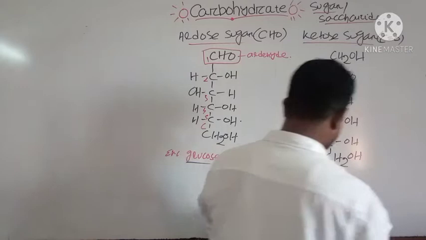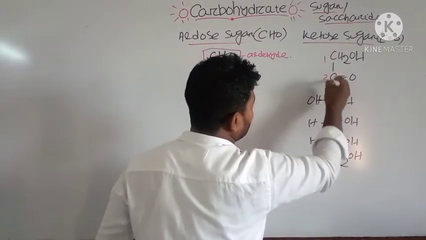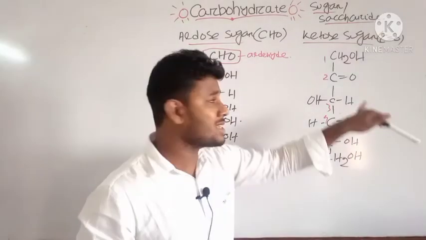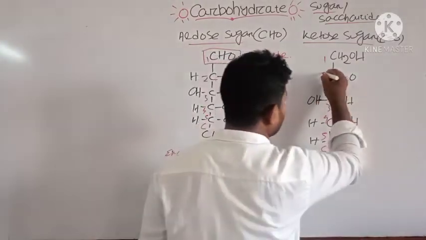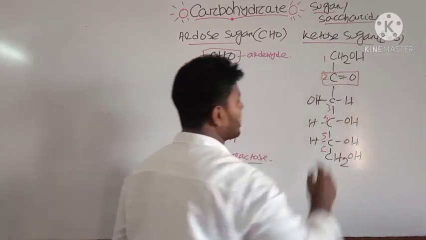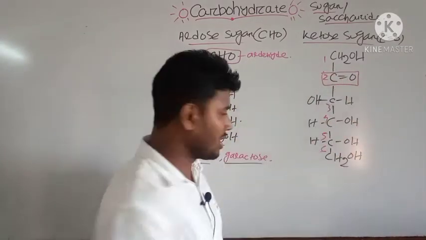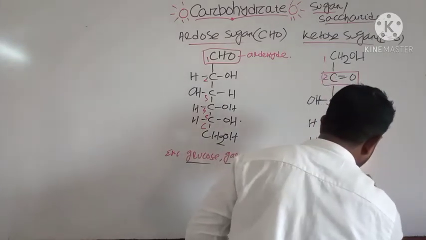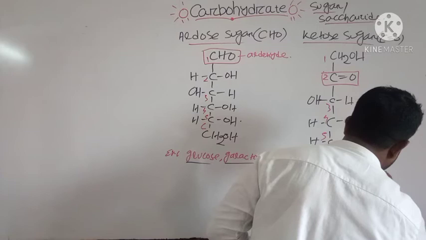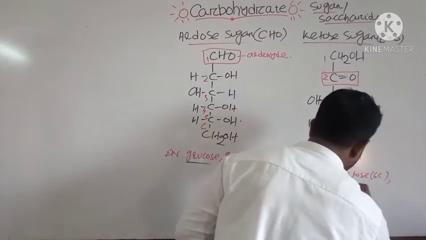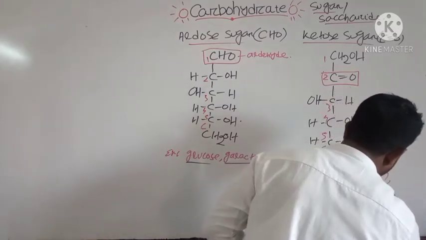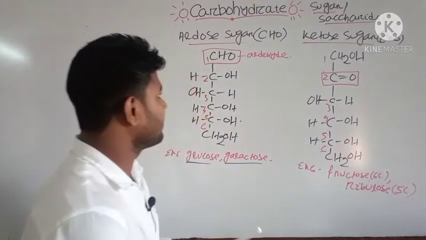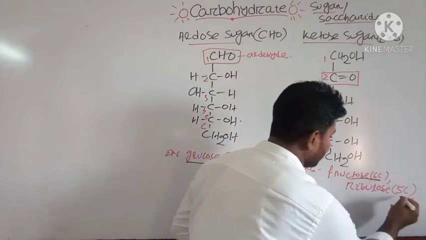Here you can see 6 carbons are present, and there is a ketone group in the 2 carbon. That's why it is known as your ketose sugar. An example of your ketose sugar is fructose, which is a 6 carbon molecule, and ribulose. Ribulose has 5 carbon molecule.